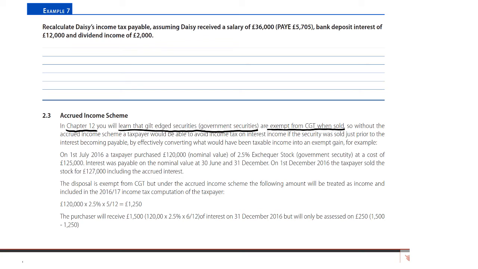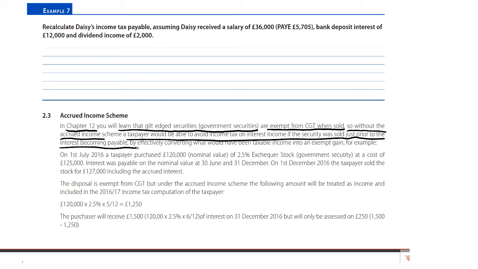Because what would it mean? It would mean that without the accrued income scheme, which we're yet to see, a taxpayer would be able to avoid income tax on interest income if the securities were sold just prior to the interest becoming payable. So if, weeks or a month before the interest income was to become payable, you were to sell that on the open market, any buyer would know that in a week's time, in a month's time, whenever it might be, the interest on that security would become payable.